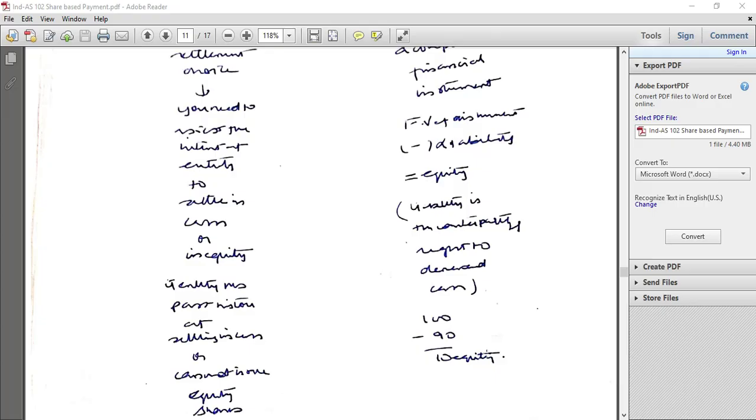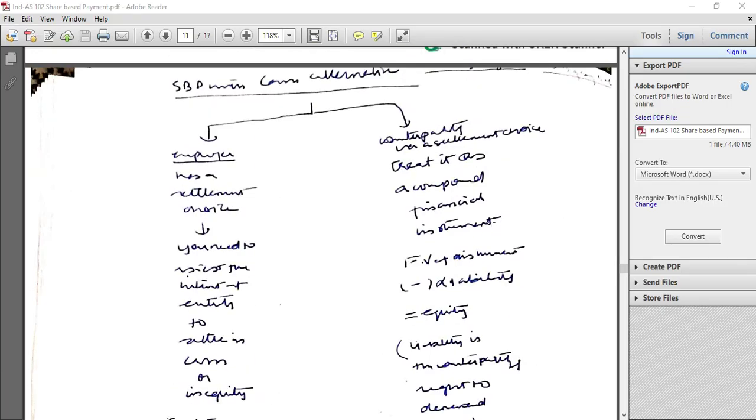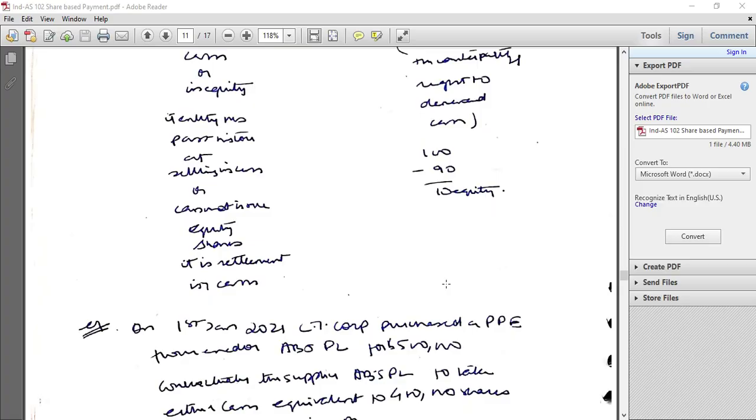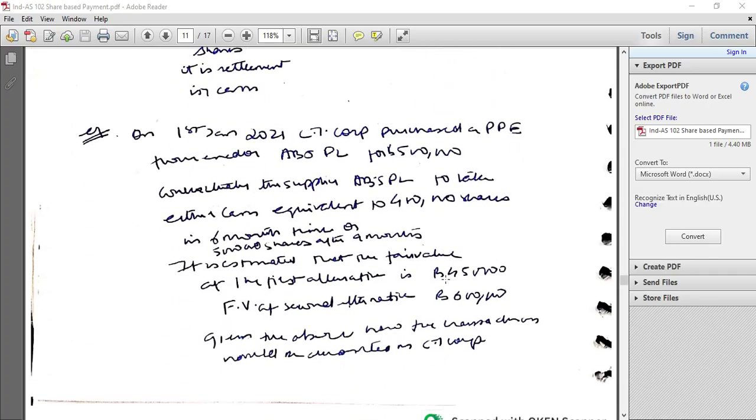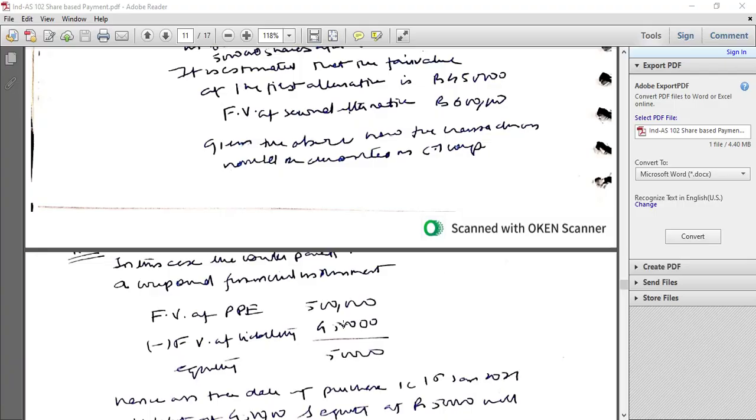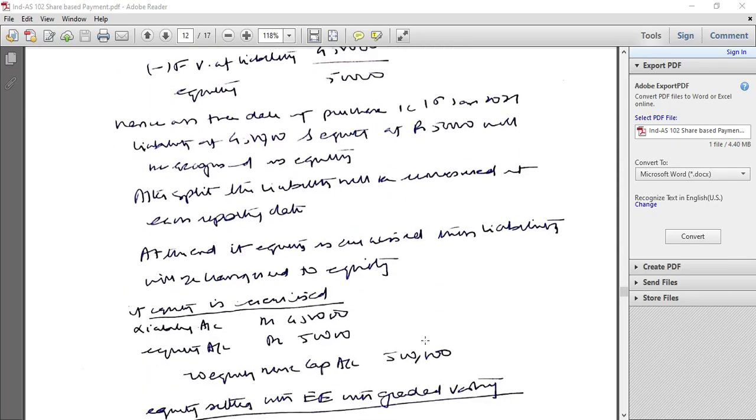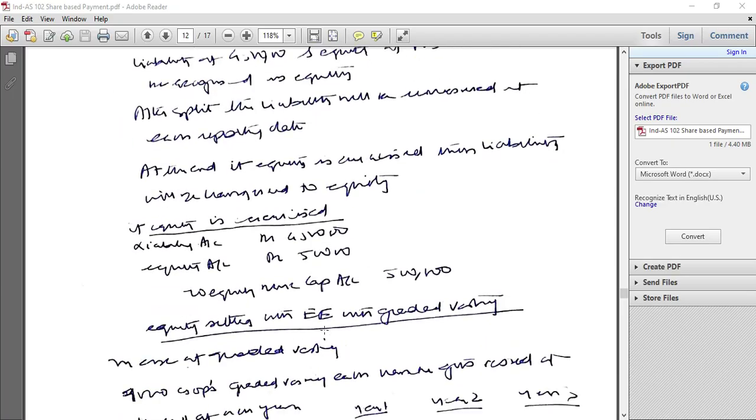If the counterparty has a settlement choice, then it will be a compound financial instrument. A compound financial instrument is an instrument wherein equity and liability are both there. So fair value of instrument minus liability would be the equity amount. So if the fair value of liability is 4,50,000 and fair value of PPE is 5 lakh, the equity would be 50,000. So liability account debit 4,50,000, equity account debit 50,000, to equity share capital 5 lakh.